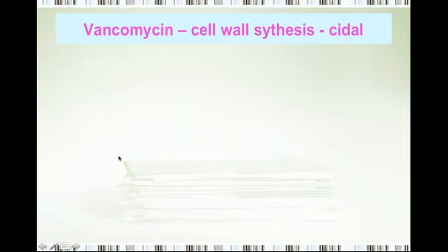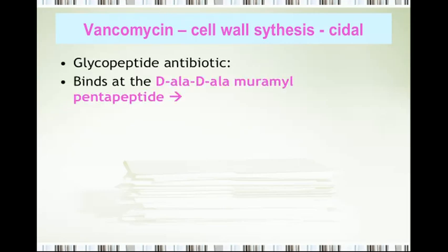Let's move on to the next slide, and naturally we discuss now vancomycin. Now it will be easy for you to remember that vancomycin inhibits cell wall synthesis and it's a cidal agent. It's a glycopeptide antibiotic and it's got a very typical binding site, the D-ala muramyl pentapeptide.